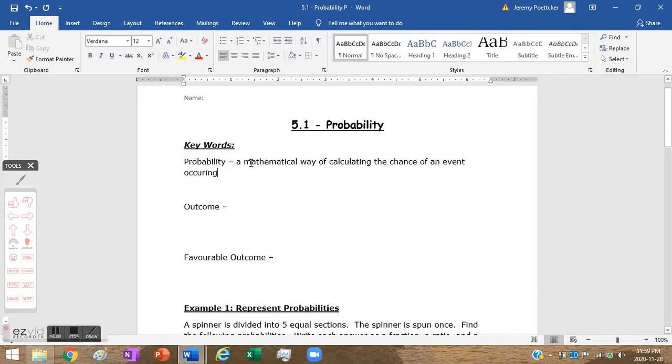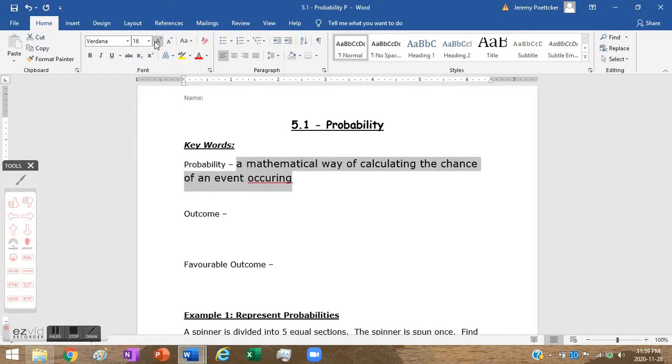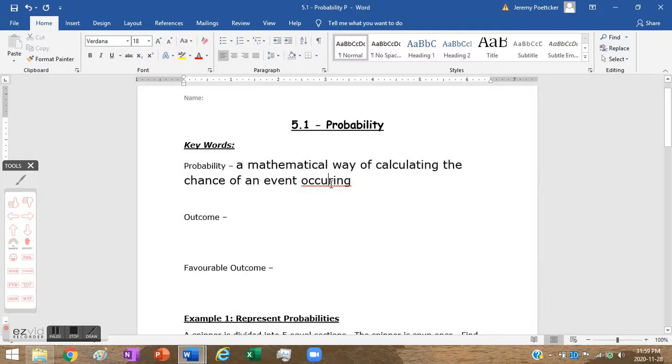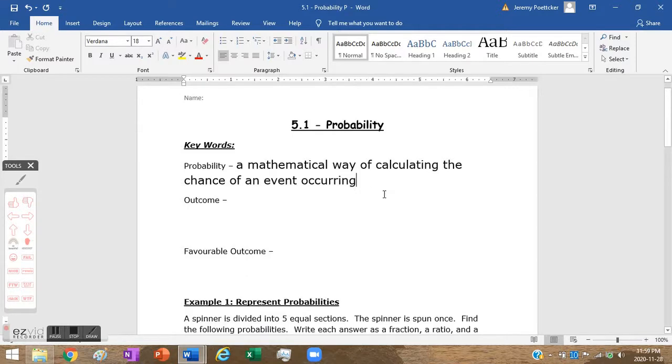So when we talk about probability, we're using math in some way to figure out how likely it is that something will happen. You can even spell it correctly.